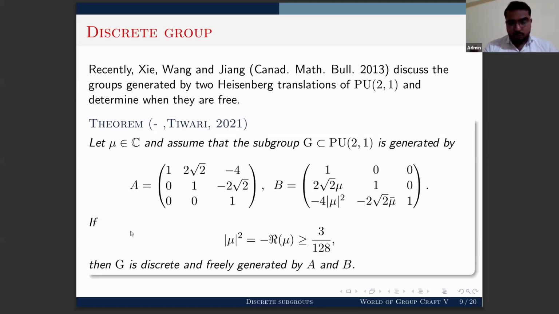I will mention that for proving this result, we have used the Goldman-Parker-Schwarz theorem, and you can easily observe that these are very particular types of Heisenberg translation, because these are horizontal Heisenberg translations. So it is a very natural question: if you take any general Heisenberg translations with distinct fixed points, when will they generate a discrete and free subgroup? In joint work with Professor John Parker, we gave an answer to this question. I will mention this result very soon.